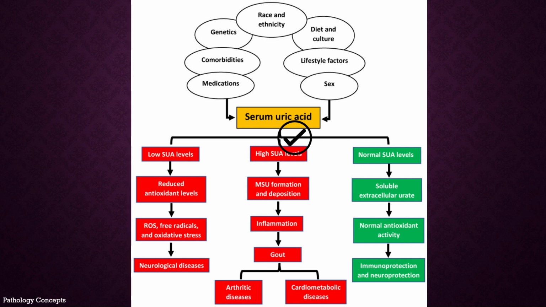This formation and deposition lead to inflammation and it leads to gout. Gout leads to arthritic diseases and cardiometabolic diseases. Normal serum uric acid levels are optimal for immunoprotective and neuroprotective effects.